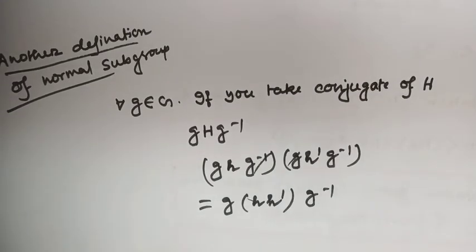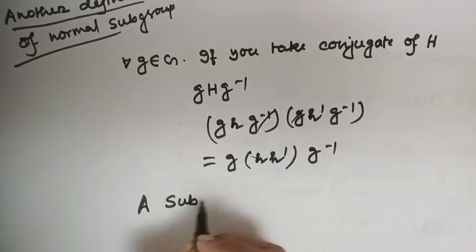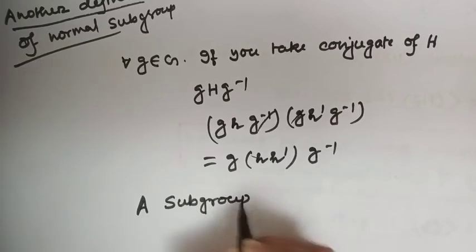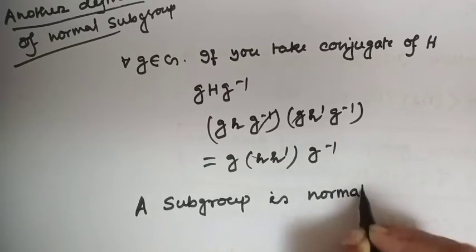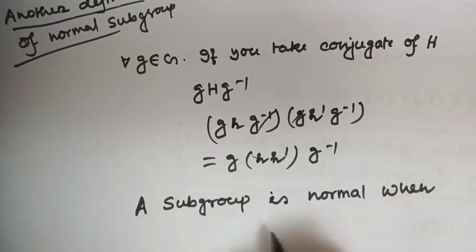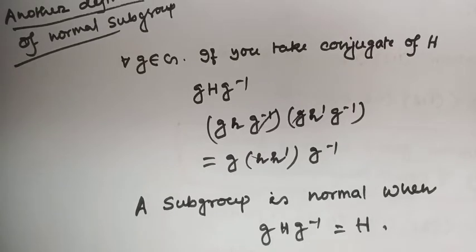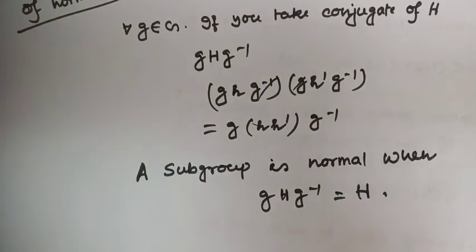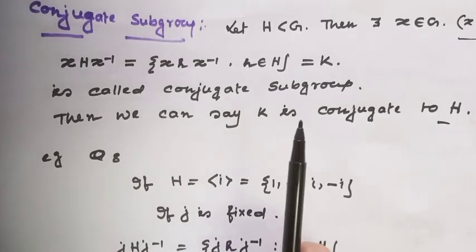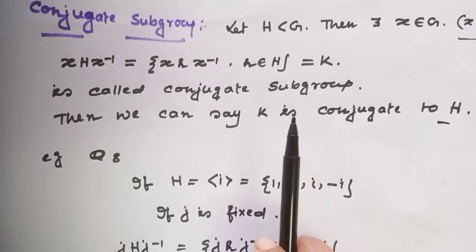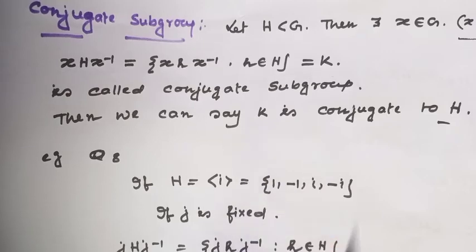And a subgroup is normal when gHg inverse is H. Are you getting it? Well, that means when the conjugate subgroups are the subgroup itself, then this subgroup will be a normal subgroup.